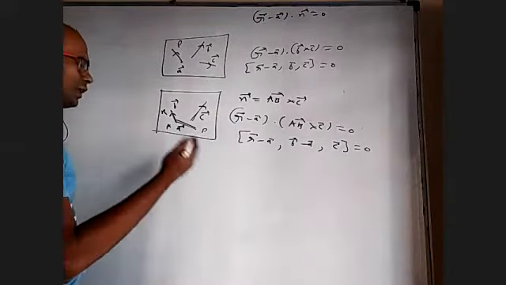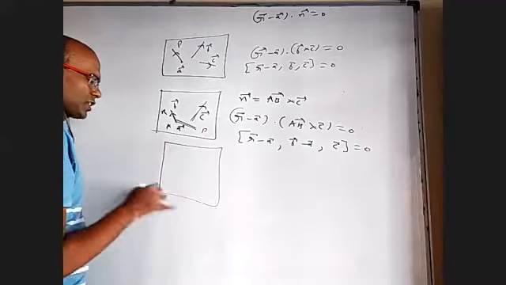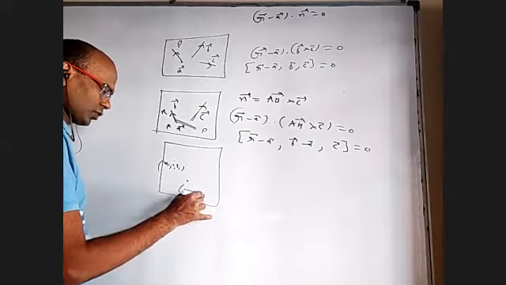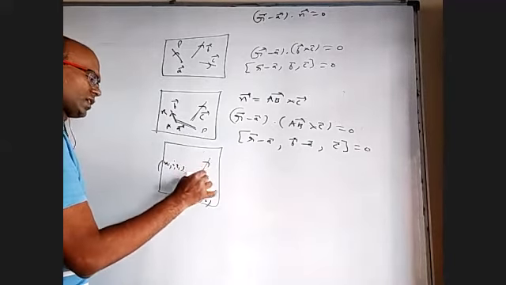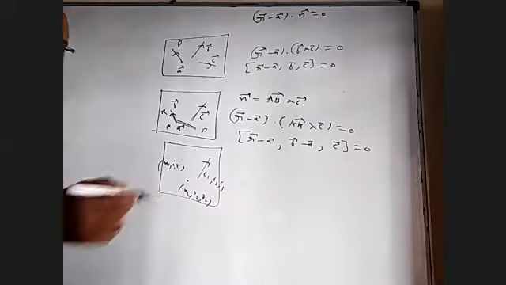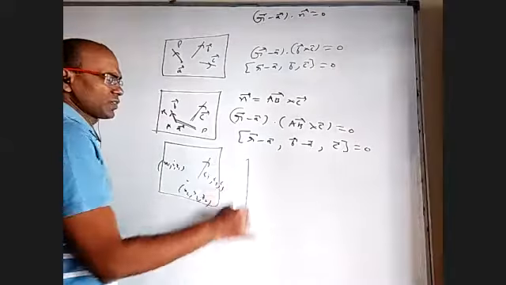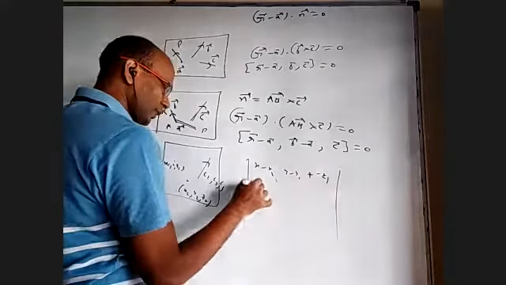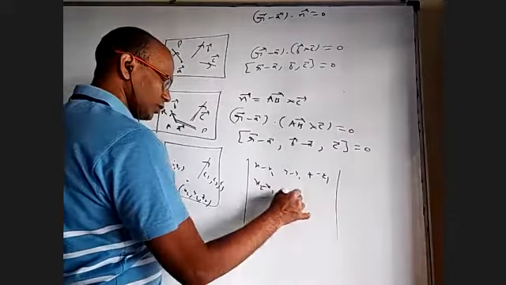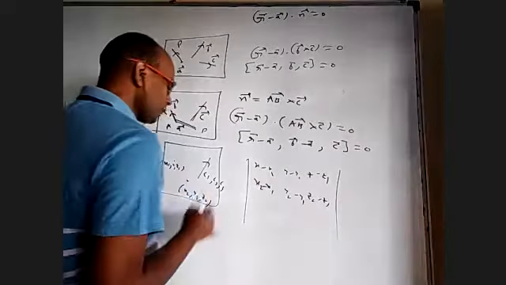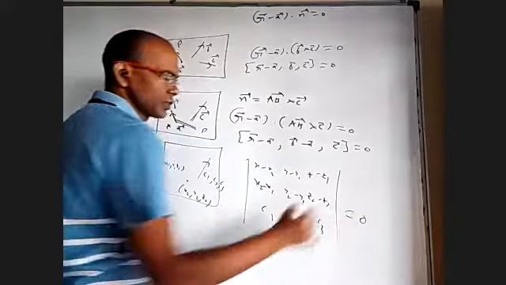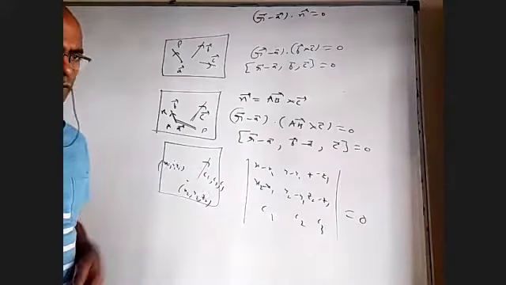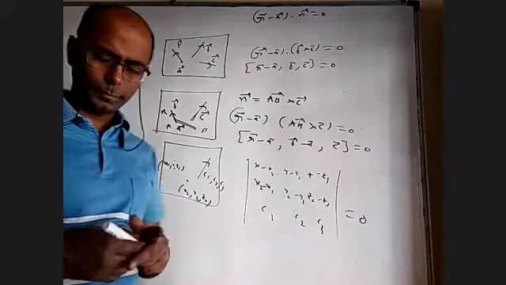In vector algebra, 3D geometry, what is the corresponding formula you have? If this is x1, y1, z1, and this is x2, y2, z2, and this is some C, C1i plus C2j plus C3k, our DRs are C1, C2, C3. Then you will get the determinant with rows x minus x1, y minus y1, z minus z1; x2 minus x1, y2 minus y1, z2 minus z1; and C1, C2, C3 equal to 0. R minus A is this one, B minus A is this, and C bar is this one. Okay, there is no difference between vectors and 3D that way.